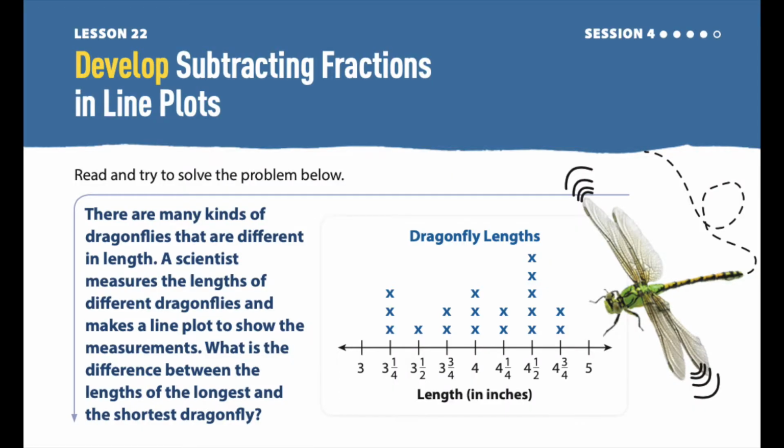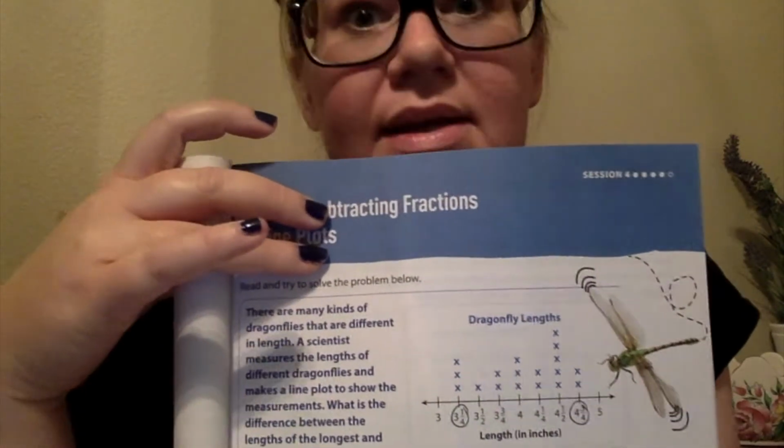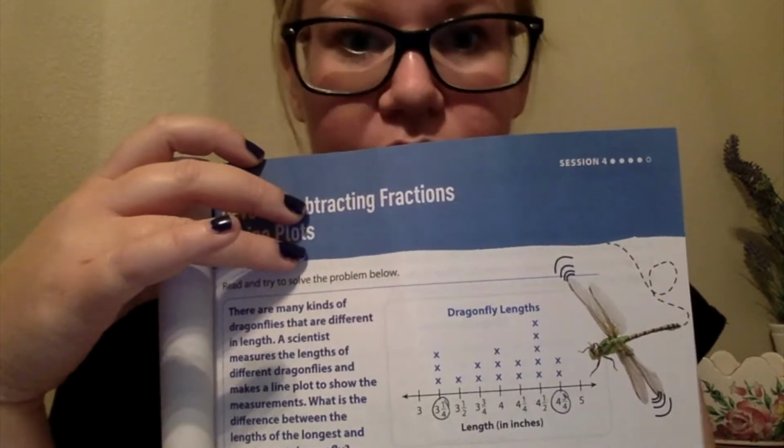Our first problem reads, there are many kinds of dragonflies that are different in length. A scientist measures the lengths of different dragonflies and makes a line plot to show the measurements. What is the difference between the lengths of the longest and the shortest dragonfly? So I first have to figure out what is my longest and shortest dragonfly.